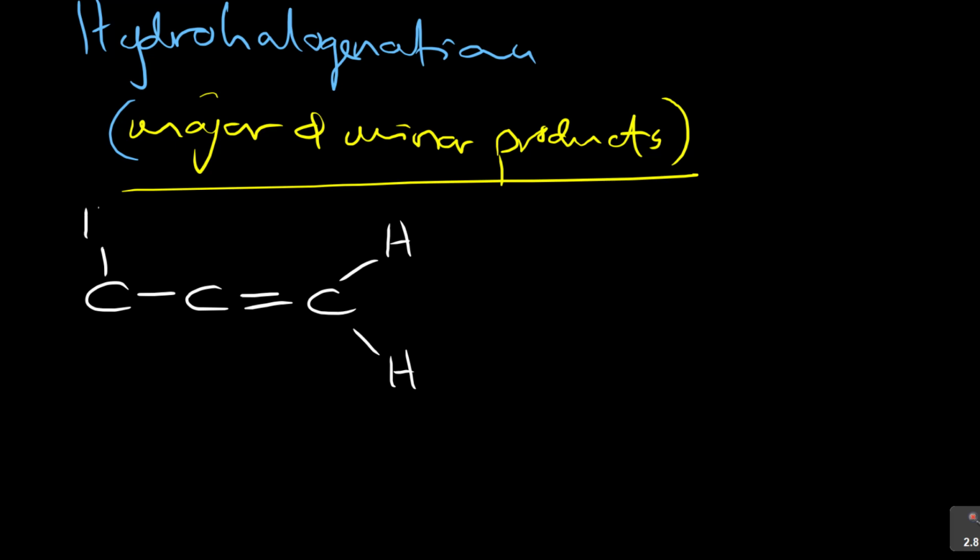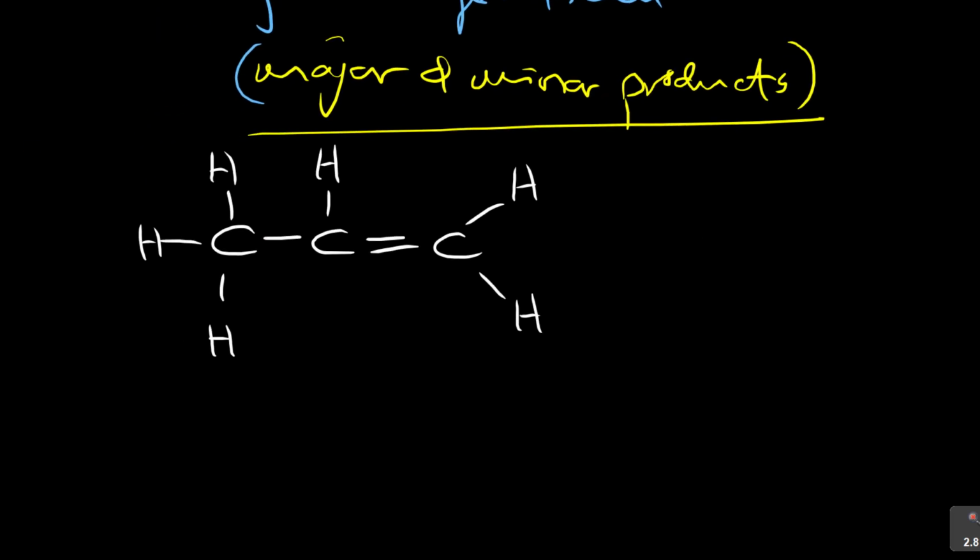I've got this one, this one, this one. Here I've got the hydrogen. Now, plus, let's repeat again, HBr. But let me put it down here because I want you to get what actually is happening. Plus HBr.